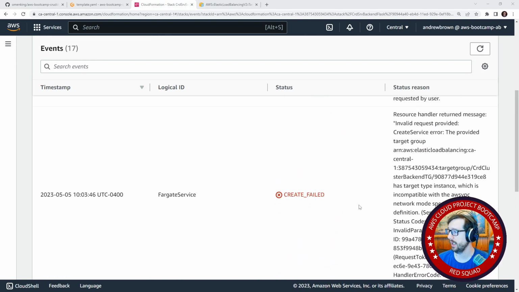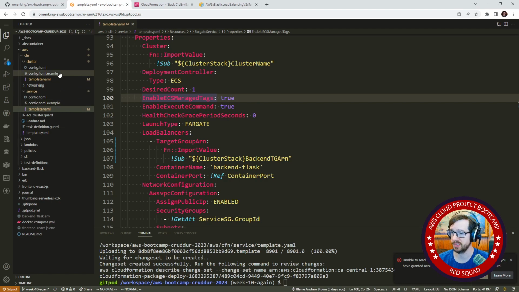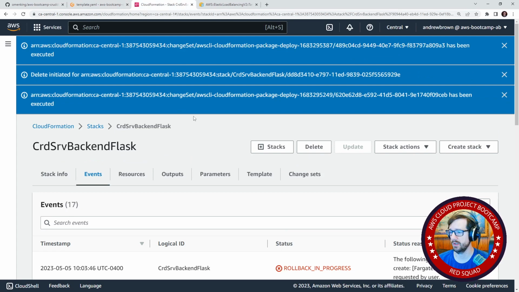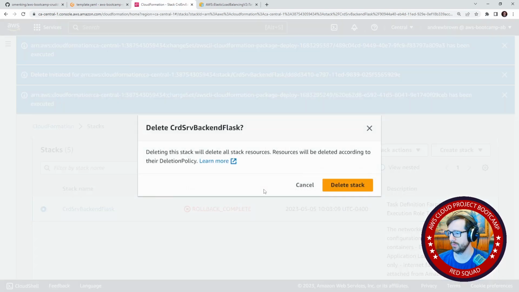So we'll go into here, and it says invalid request provided, create service. The provided target group has a target type instance, which is incompatible with the awsvpc network mode specified. It's supposed to be for IP and not instance, so I don't remember setting it, but maybe I just set it incorrectly. So we'll go back over to our template here. This stack is not going to go anywhere, so we will go here and tear it down. So we'll hit delete on that one.